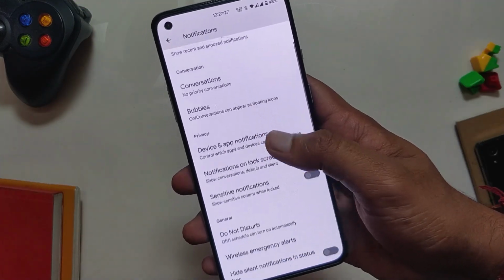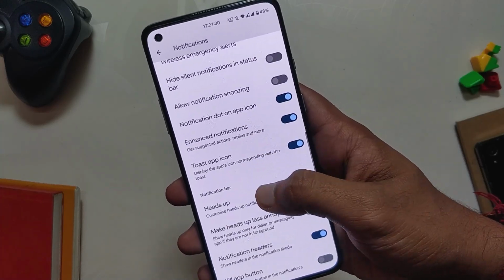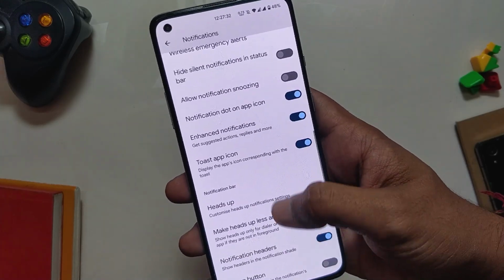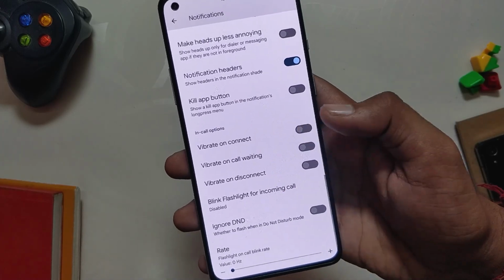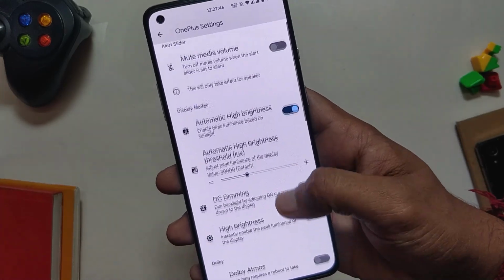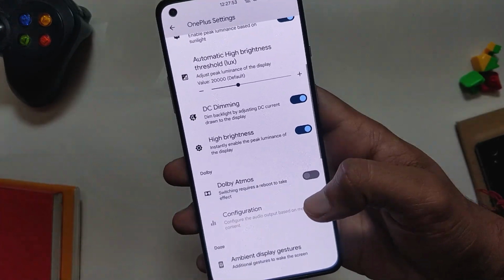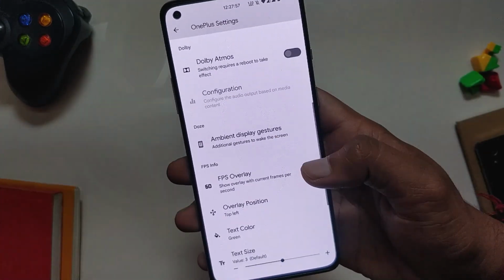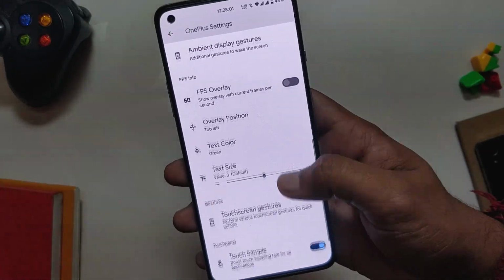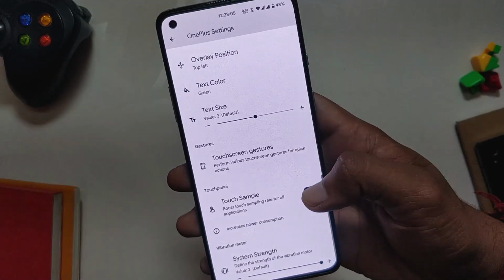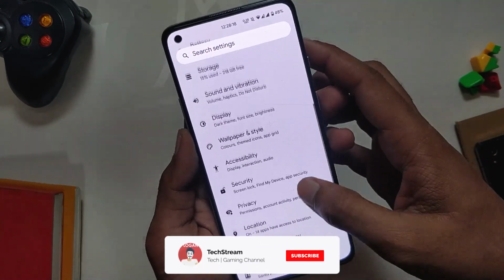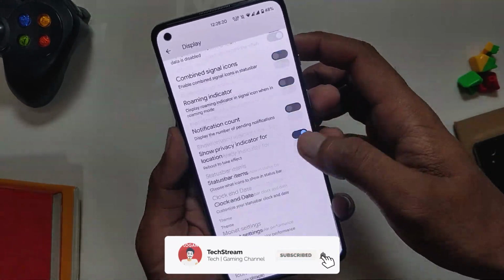All the notification settings are under the notifications tab, where you get options to play with heads up notifications and other in-call options. We also have Device Extras or OnePlus settings, where we have options like DC dimming, auto high brightness mode, Dolby Atmos, ambient display gestures, FPS overlay, touchscreen gestures, touch sample rate and system vibrator strength. I know the features are not organized in a single place, but this ROM does provide a lot of options to play with.